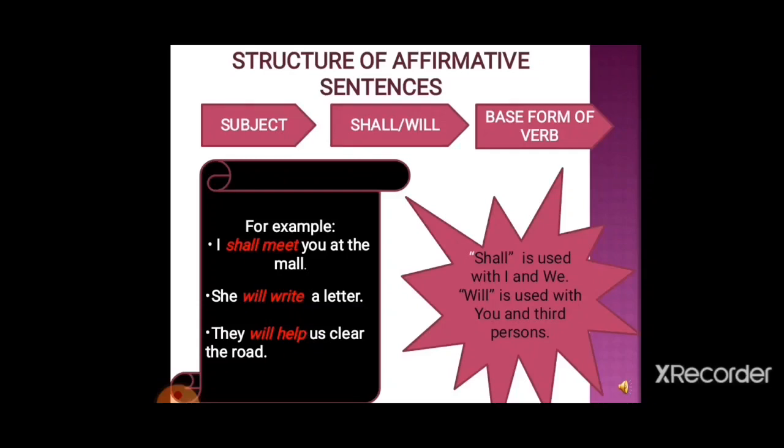For example, I shall meet you at the mall. She will write a letter. They will help us clear the road. Now see here, I was the first person, so we used shall. Same way in the second example, she, which is the third person, we used will.